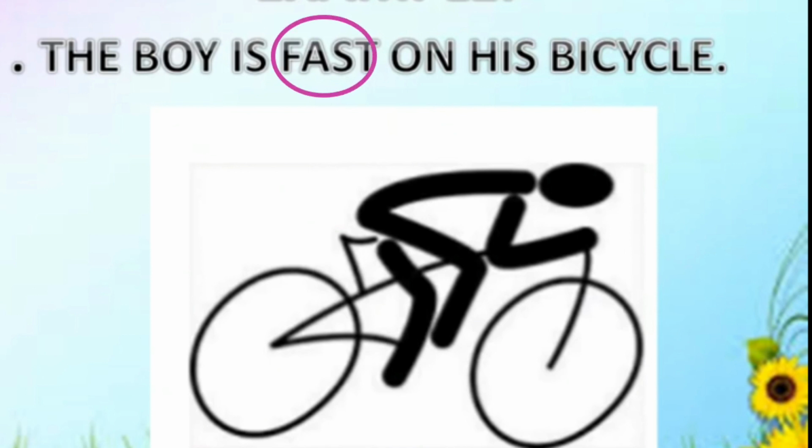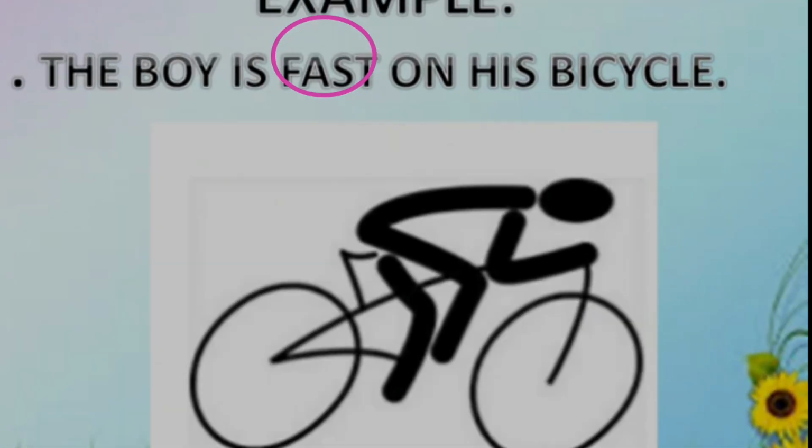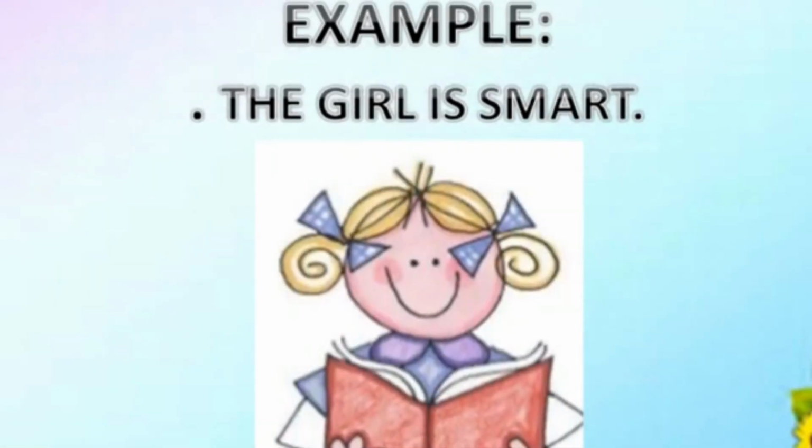Here, the adjective fast is said to be in positive degree because it tells us about the quality of only one person. The girl is smart. Here, the adjective smart tells us about the quality of only one girl. So, it can be called a positive degree.